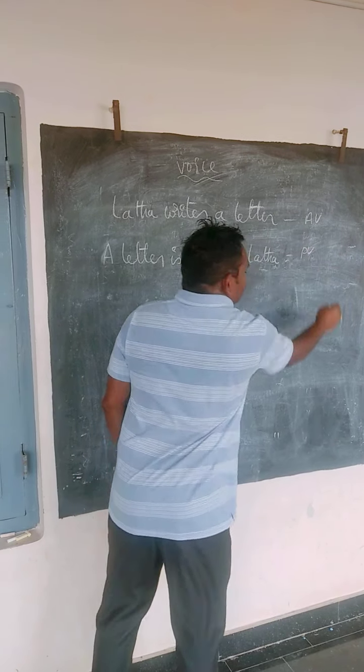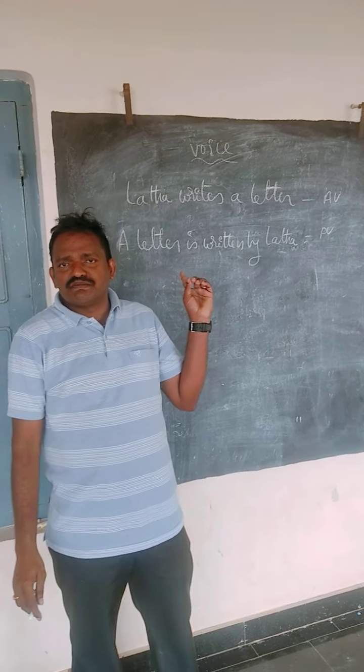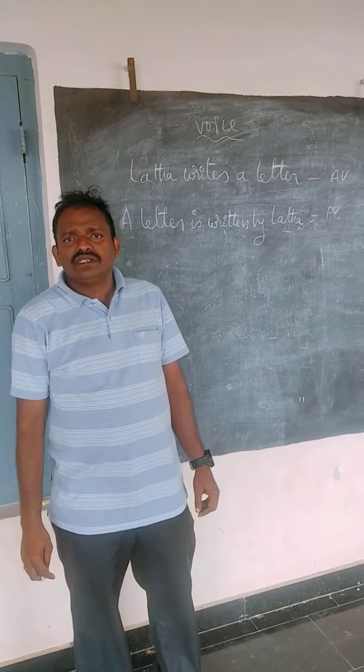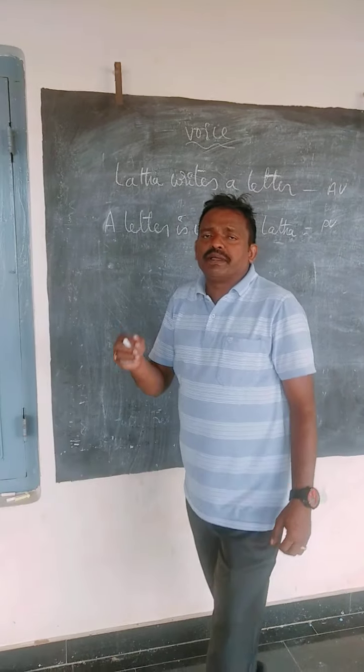This is passive voice. The sentence is in the simple present tense, and we can change it into passive voice.